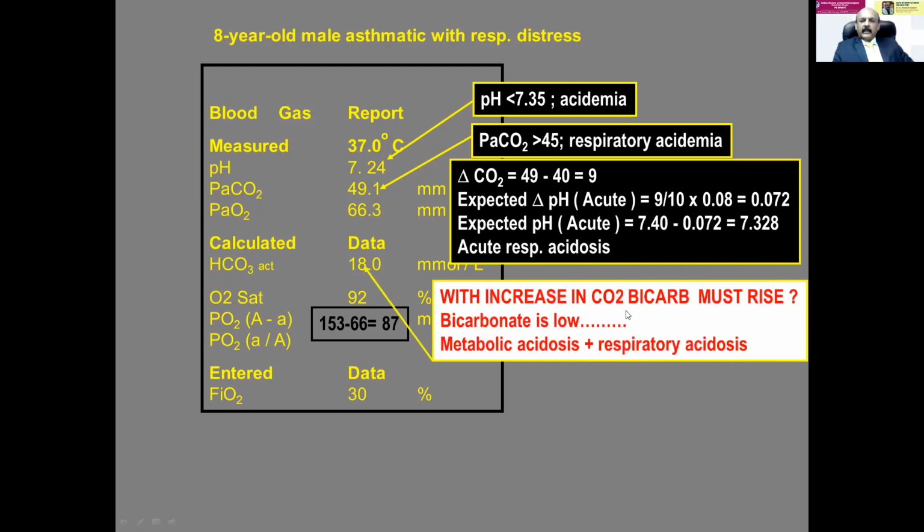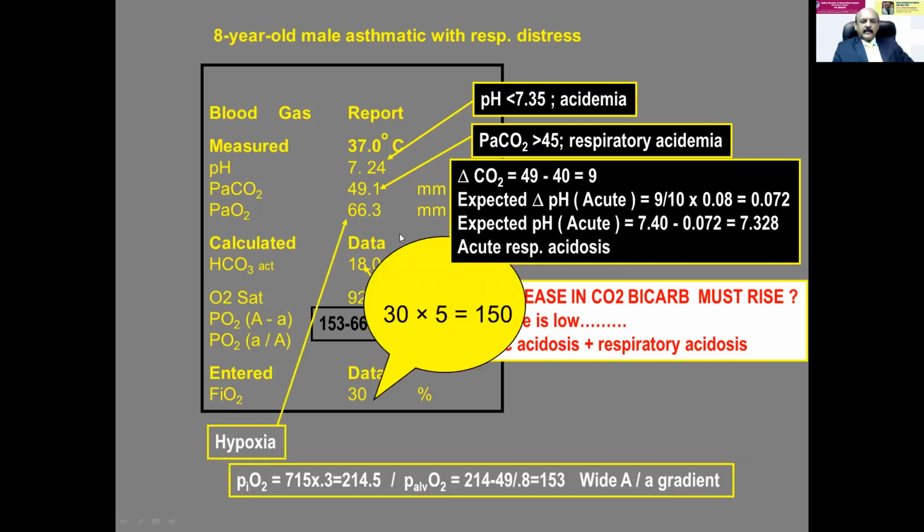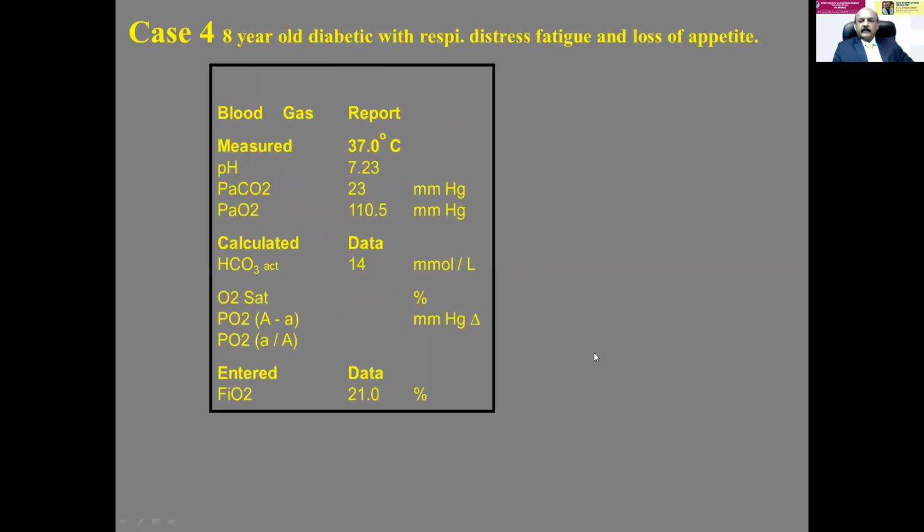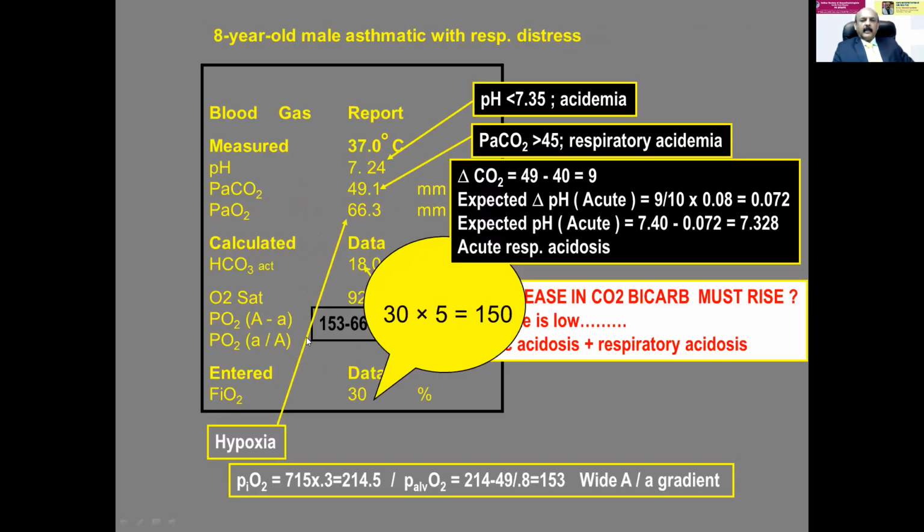Now, with the increase in carbon dioxide, bicarbonate should rise, but here bicarbonate is decreased, 18. So there is a possibility of metabolic acidosis with respiratory acidosis. And here the 66 is hypoxia, and here the difference, you have to check the difference. See, the alveolar arterial oxygen difference is phenomenal, 153 minus 66.